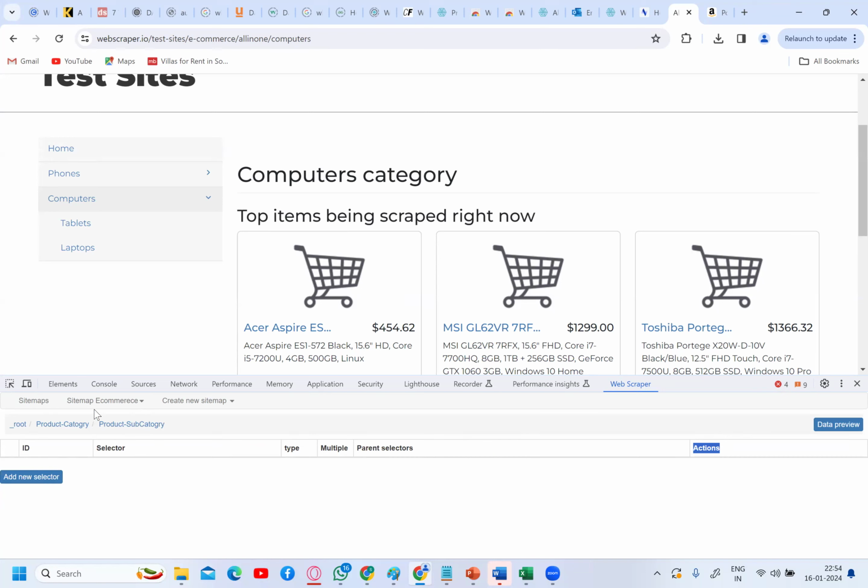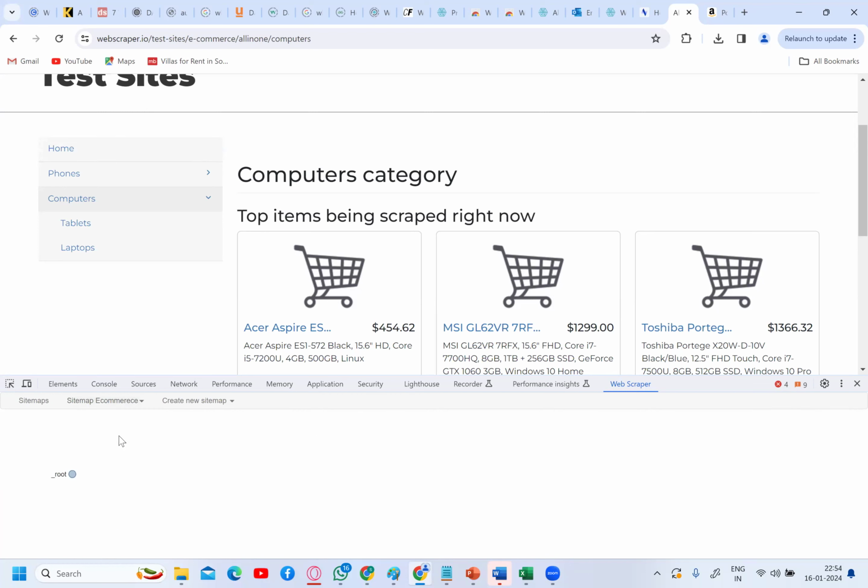Okay, so now one thing I want to show you, a selector graph. Click on this selector graph, go to this sitemap e-commerce, click on this selector graph. Okay, now see here, you have root. Click on this root, you got product category. Under product category, you have product subcategory. Under product subcategory, you have many products. Yes or no?